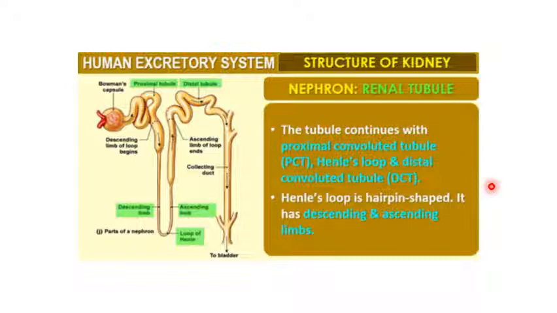The next part that we will study is the renal tubule. This tubule continues with the PCT, that is the proximal convoluted tubule. Convoluted because you can see here it is highly twisted. Then we have the Henle's loop. Then we have the distal convoluted tubule. Henle's loop is a hairpin-shaped structure. It has an ascending limb as we can see here and a descending limb around it.